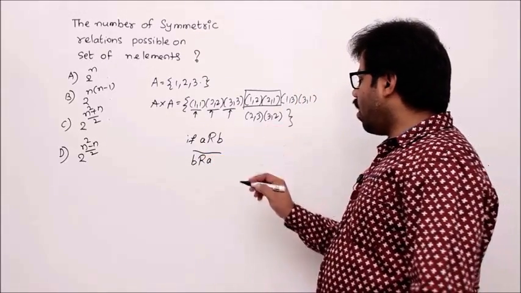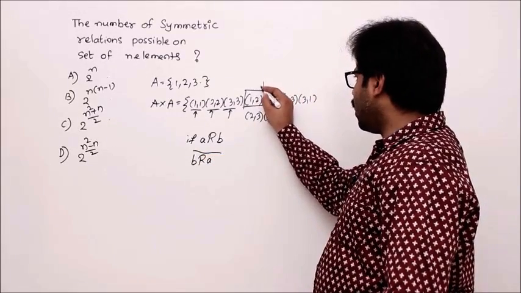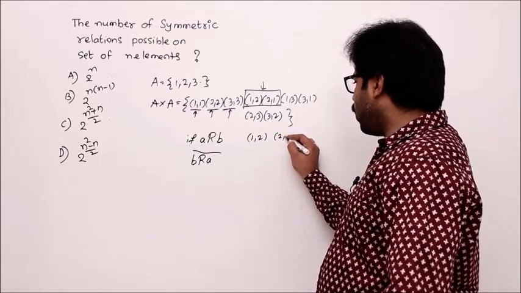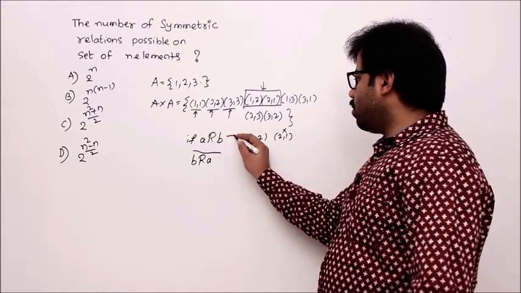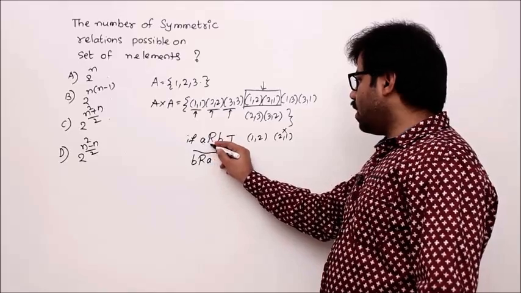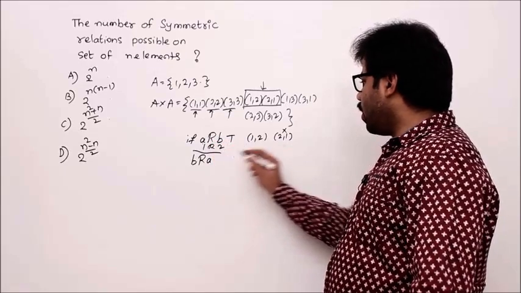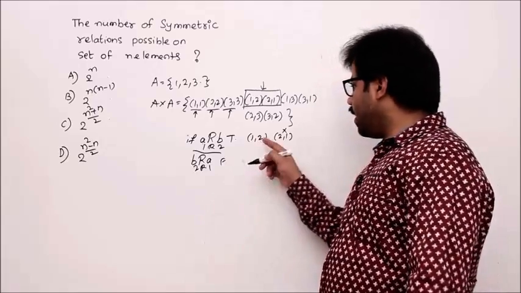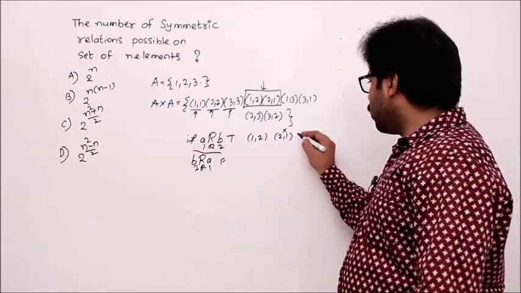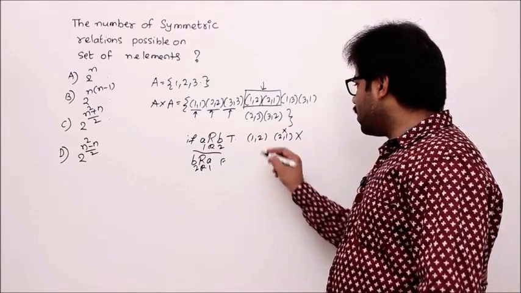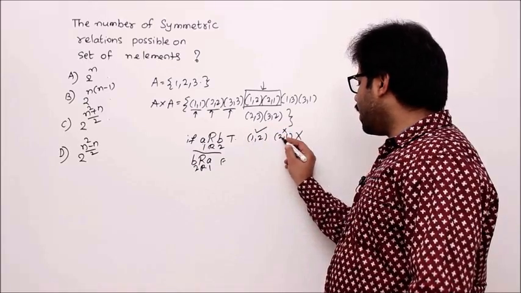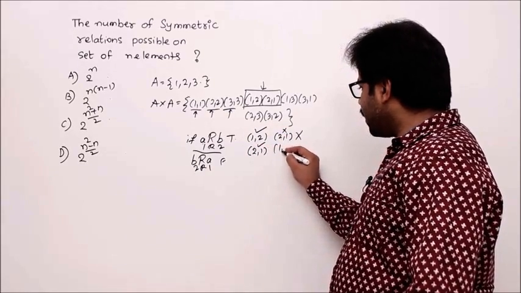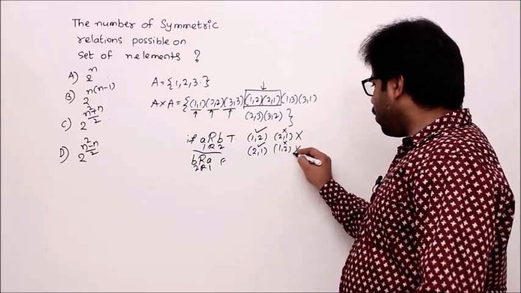Okay, let's take all possibilities. I am just focusing on this group. In this group, if you take 1 2 and if you don't take 2 1, what happens? This will become true, since 1 is related to 2, but 2 is related to 1 is false. Then a true false case arises, then it is violating the symmetric definition. So this case is not possible, taking 1 2 and rejecting 2 1. Similarly, I can prove that taking 2 1 and rejecting 1 2 also violates the property.